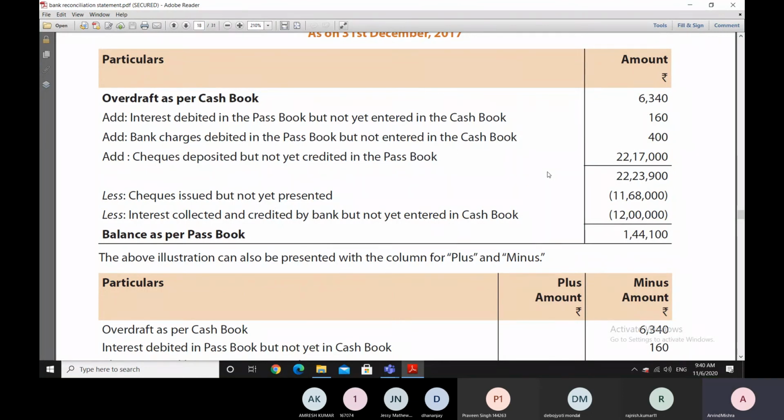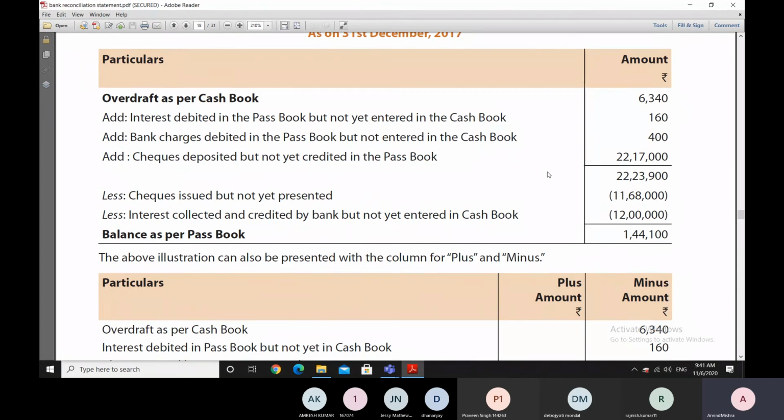We just add 22 lakh 17,000. We have to remember this. Actually, what we are doing is, if we put a minus before 6,340, a minus before 160, a minus before 400, and a minus before 22 lakh, then all these figures will get added. Similarly, since we are not putting a minus, we are just adding these figures.